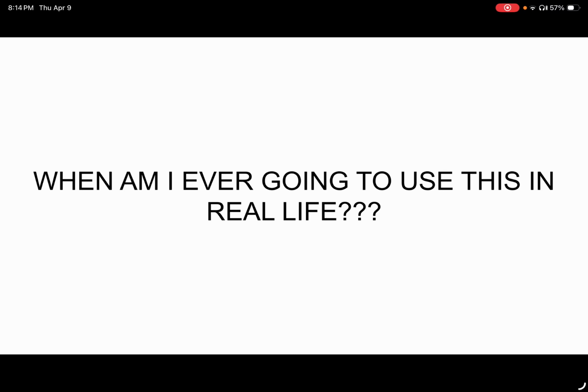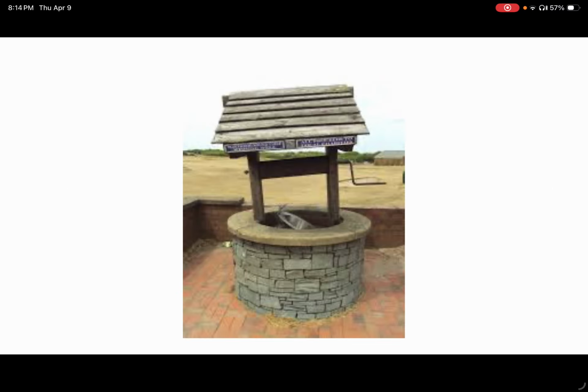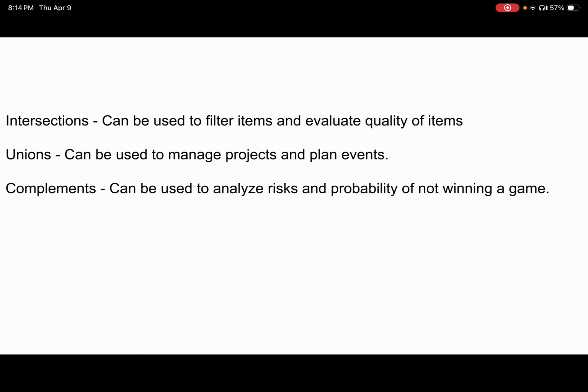You may be wondering, when am I ever going to use this in real life? Well, intersections can be used to filter items and evaluate the quality of items. Unions can be used to manage projects or plan events. And complements can be used to analyze risks and the probability of not winning a game. That's all you need to know.